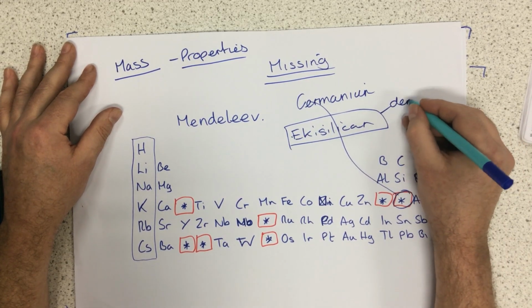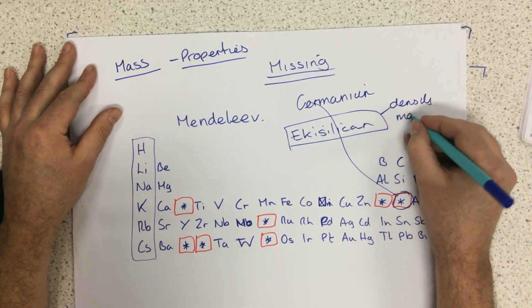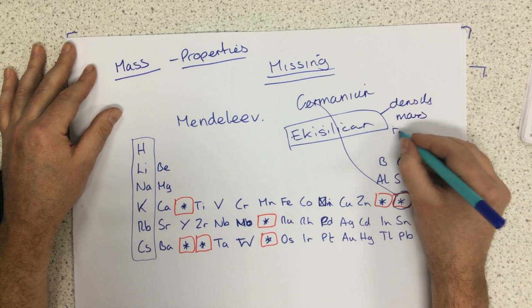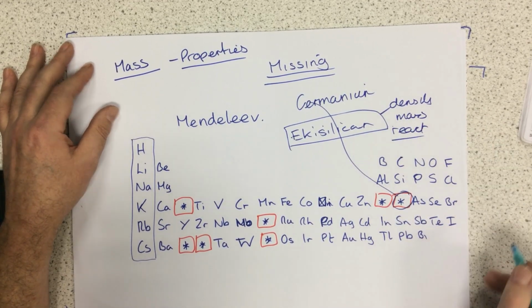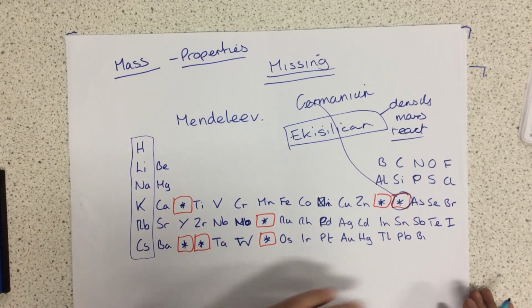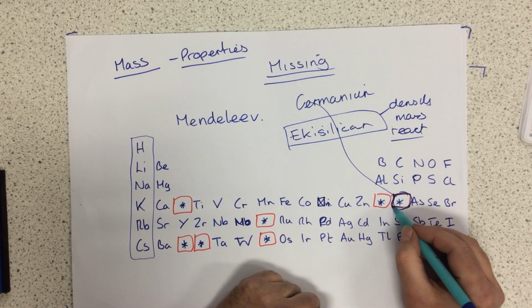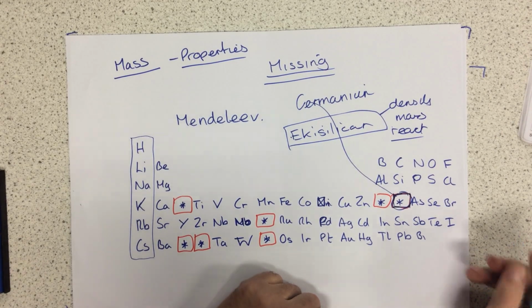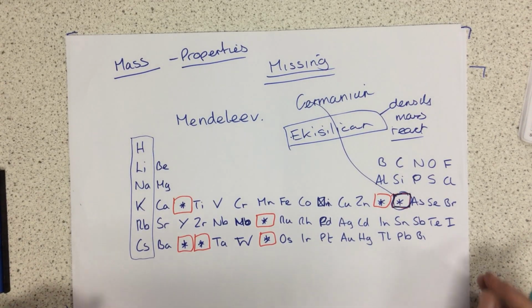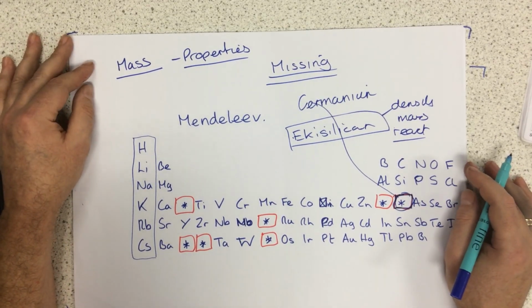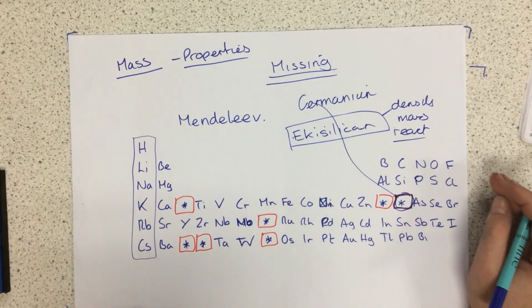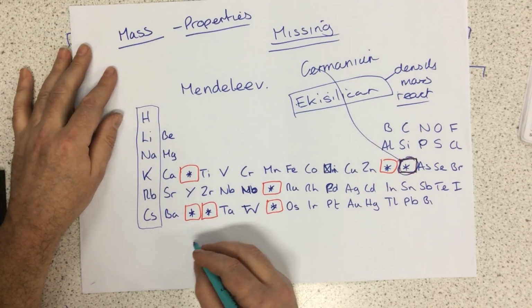He predicted its density, its mass, and how it would react. And when germanium was finally discovered, they did in fact find that it had very similar properties to those predicted by Mendeleev.